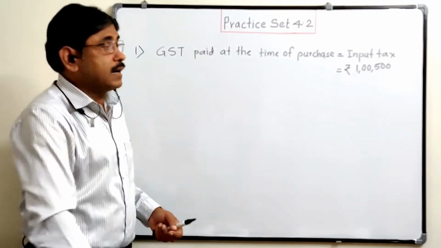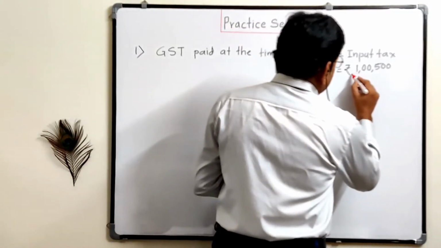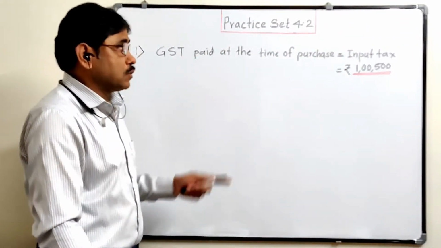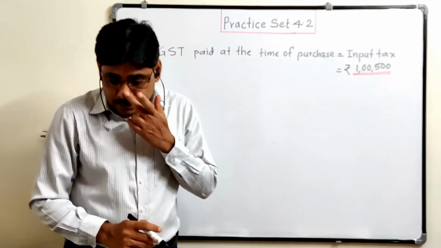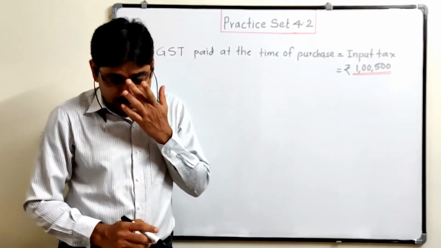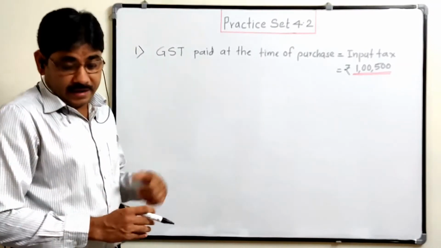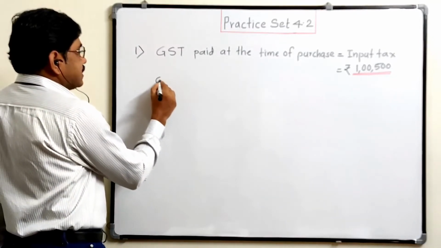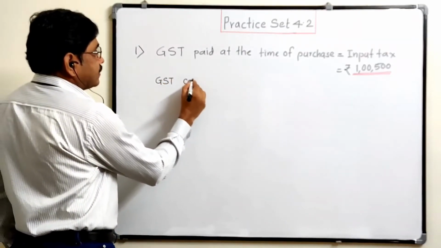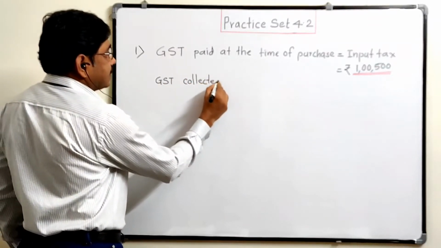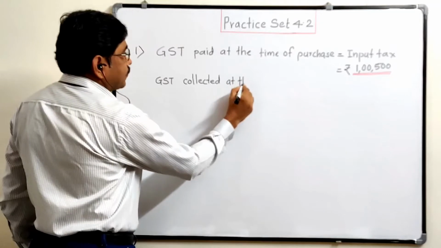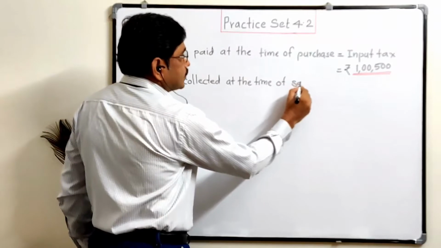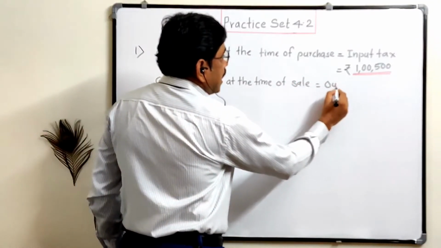So the GST paid by this Chetana store at the time of purchase is this one, that is input tax is equal to this one, and collected GST of rupees 1,22,500 at the time of sale. So the second stage is GST collected. Here it is paid and here it is collected at the time of sale, and this is known as output tax.